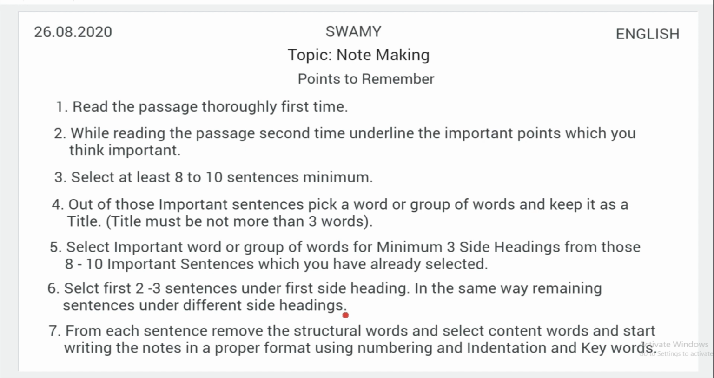Let us take 10 sentences. Out of those 10 sentences, keep the first 3 sentences under side heading number 1, the next 3 sentences under side heading number 2, and the last 3 or 4 sentences under side heading number 3. In this way you can divide the sentences under each side heading. Now you have selected a word for the title, words for side headings, and sentences under each side heading.